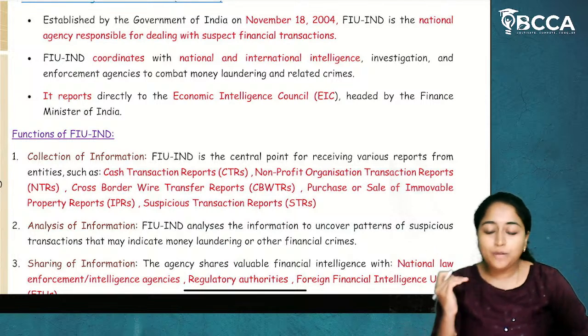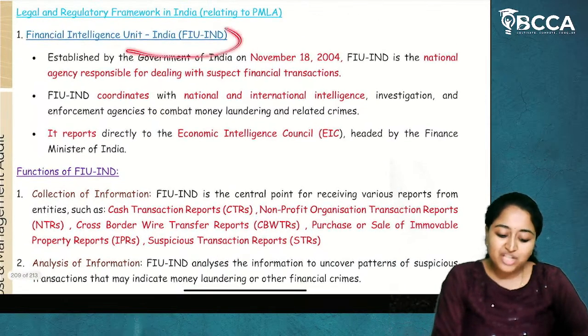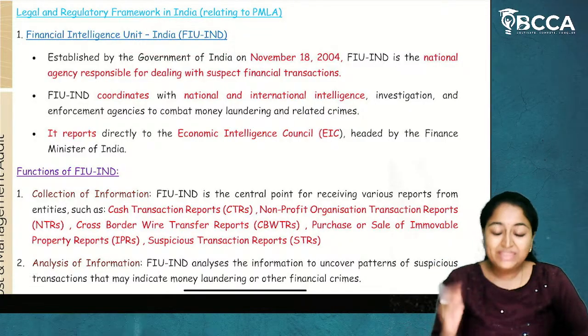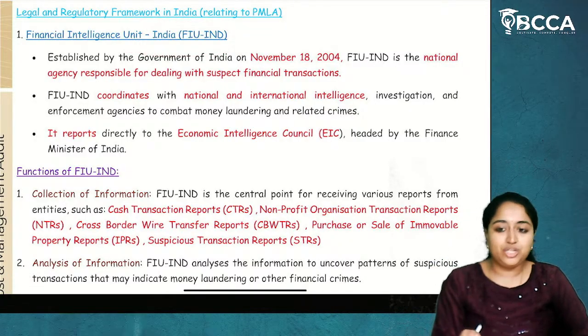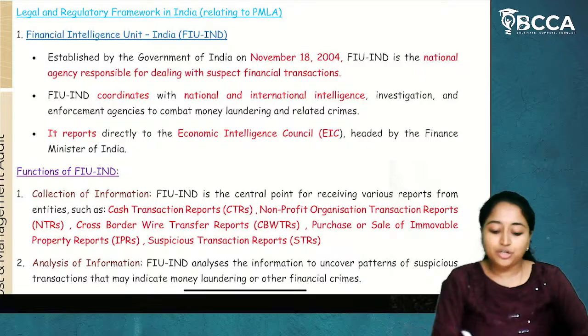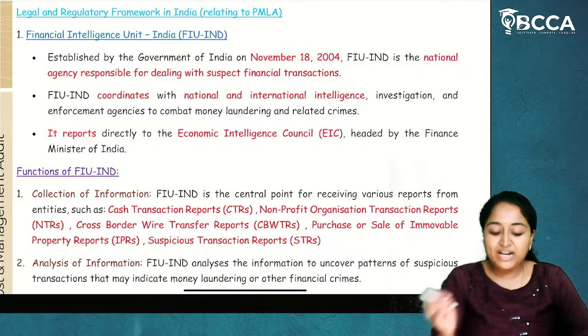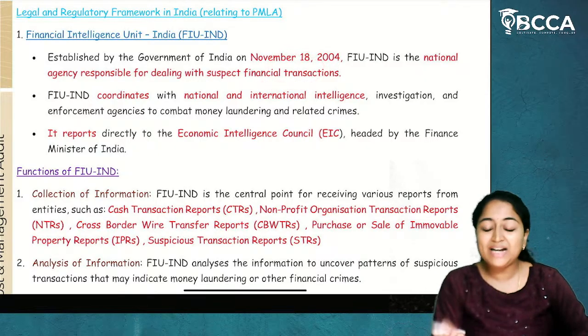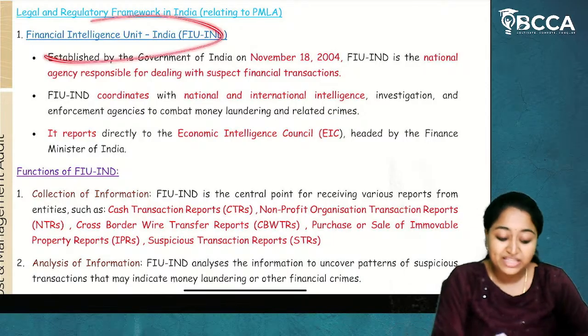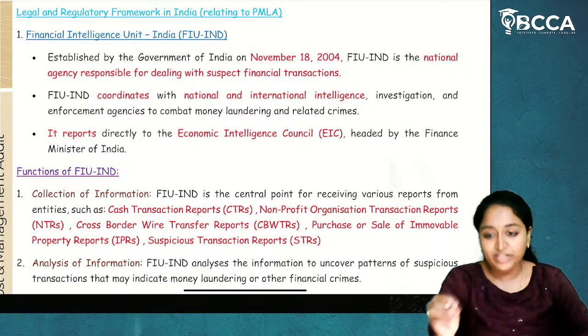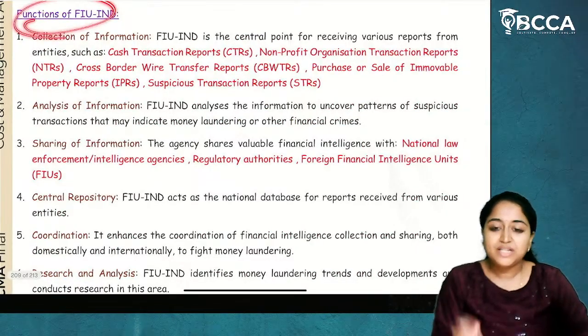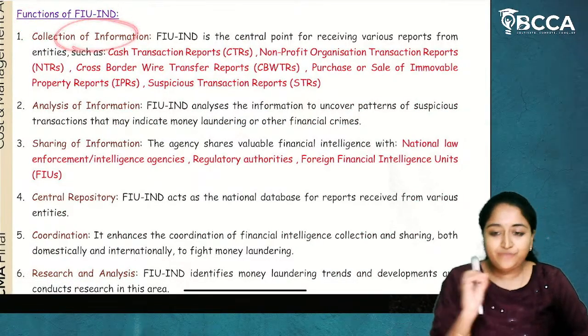And under this Economic Intelligence Council, we have the Financial Intelligence Unit of India, and they collect information regarding prevention and detection of money laundering. And if there are any suspect financial transactions regarding that, the information will be collected by the Financial Intelligence Unit of India. Now, what are the functions? I have told you collection of information.